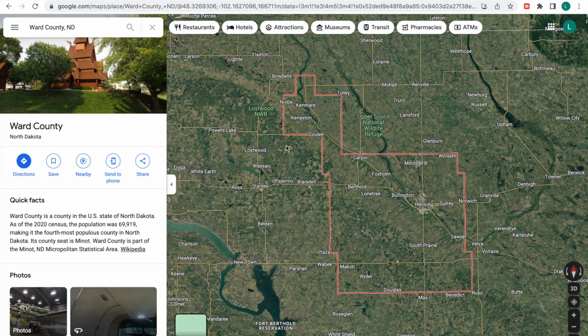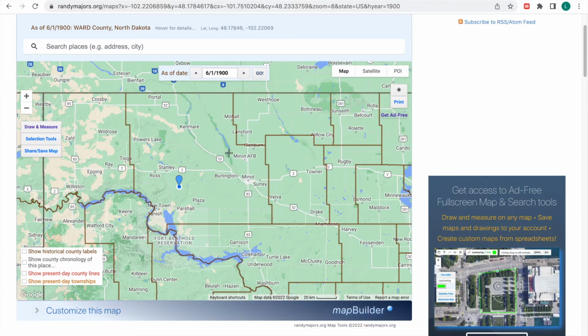First things first, let's talk about Ward County, North Dakota. You might remember this from our last Wackiest County Boards video. This is the randymajors.org historical county map tool. Pretty sick. You can see this is what Ward County looked like back in the year 1900. It was a big boy.